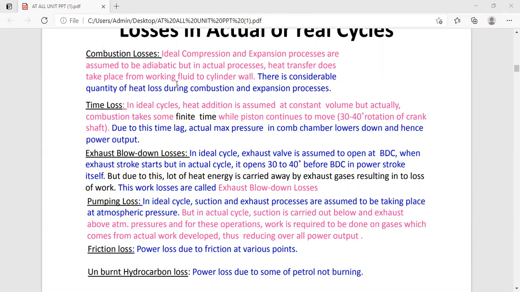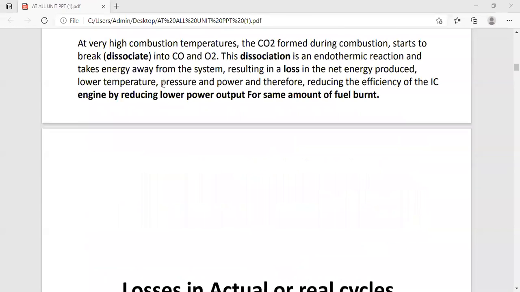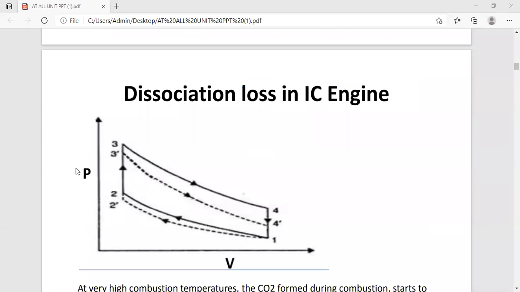And the difference between the ideal fuel-air cycle we have seen, and the point there, point 3, as we have discussed, represents the maximum pressure. In the ideal cycle it shifts towards 3 dash in the fuel-air cycle if burning had been carried out instantaneously.